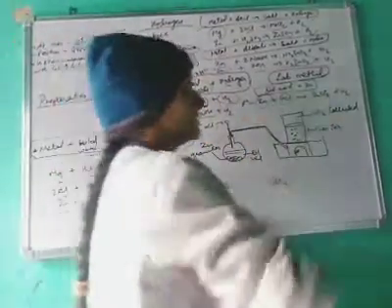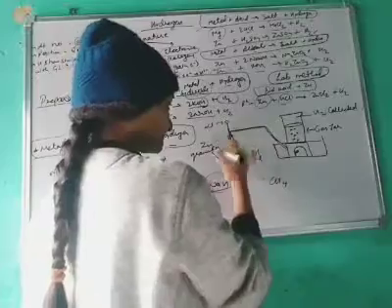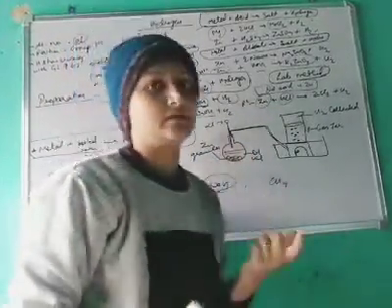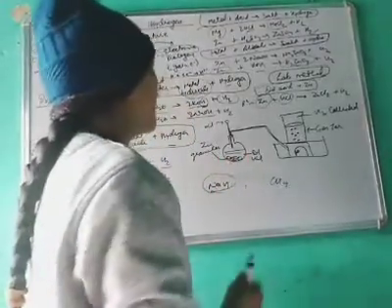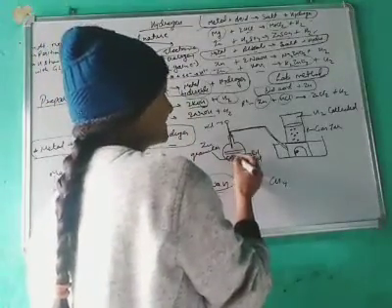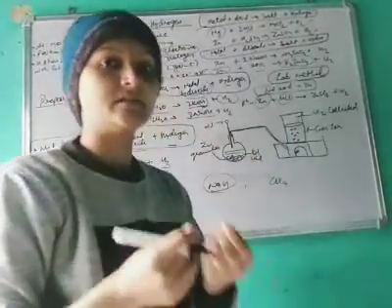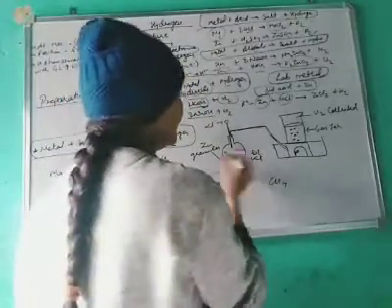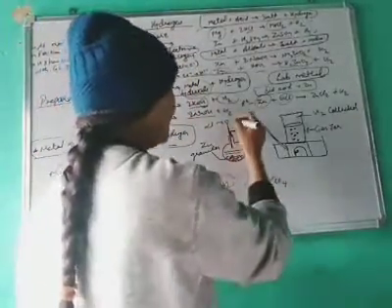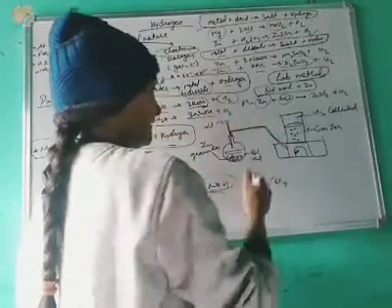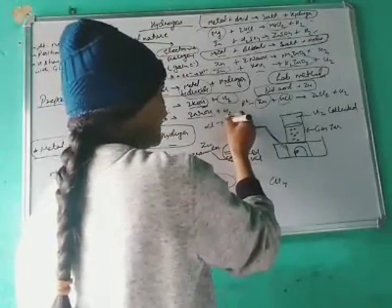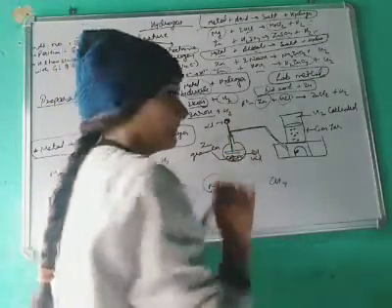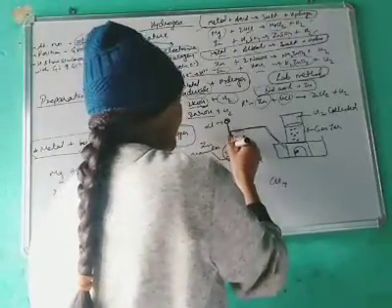Okay. So this is the setup, how it will occur. See, we will take a round bottom flask. Okay, we will place zinc granules, that means the brittle particles of zinc metal. So zinc granules will be here, and then there will be a thistle funnel. Here we will put HCl, okay, and then HCl will pour down here drop by drop. So we will put it down.